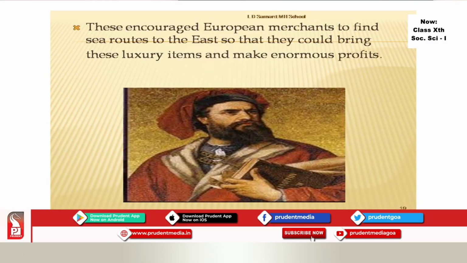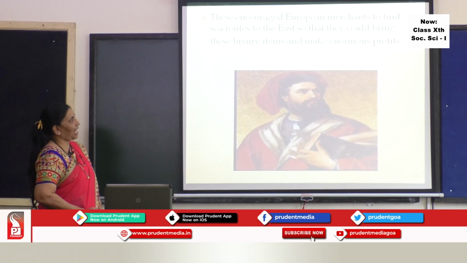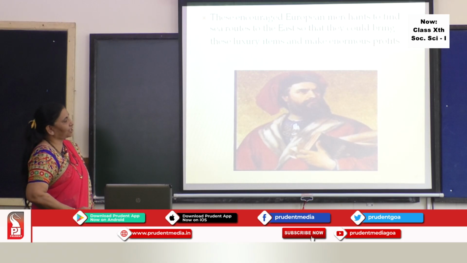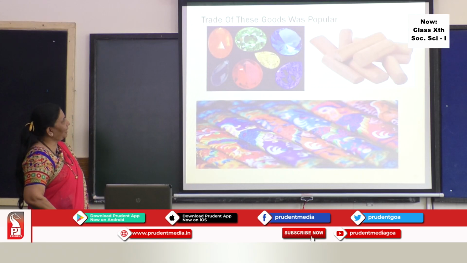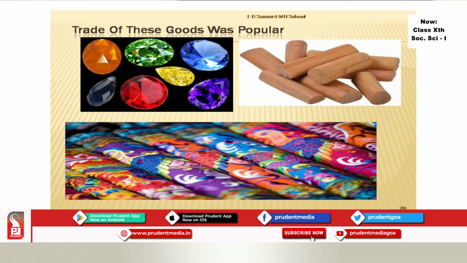Here in this slide we can see Marco Polo, who had visited China, and he encouraged other European merchants to find sea routes to the east so that they could bring these luxury items and make enormous profits. So he was the person who encouraged others also. These are the goods we can see in this slide: the precious stones, the fragrant wood, and of course the Chinese silk, which we can see here. And many other things which were very famous in the European markets.